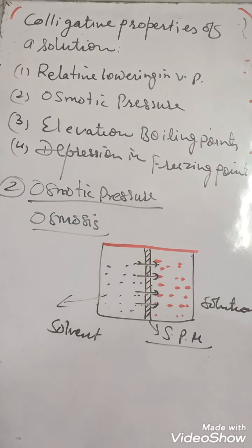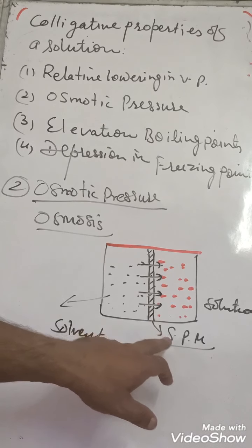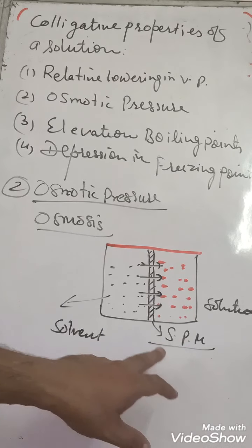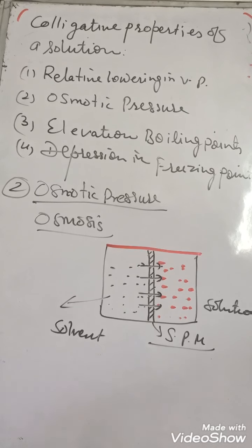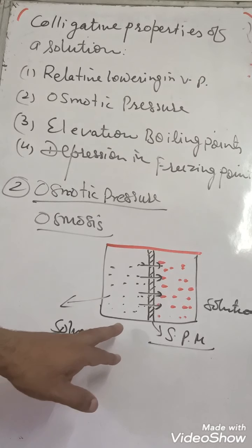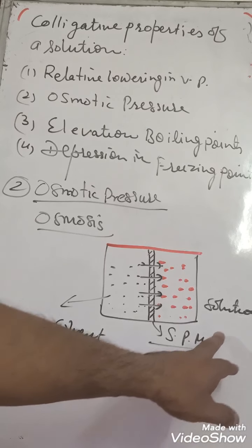Why do solvent particles flow? Because the porous structure of the semi-permeable membrane is such that it allows the flow of only solvent particles, because solvent particles are very small. Semi-permeable membranes are present in our body, in our kidney also. In an egg, there is a small layer inside, that is a semi-permeable membrane, so only solvent particles can pass through it. So solvent particles will move through this semi-permeable membrane to the solution.